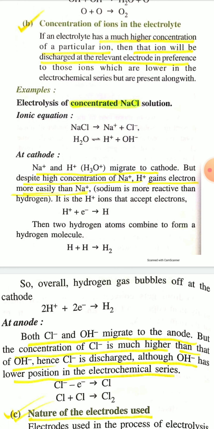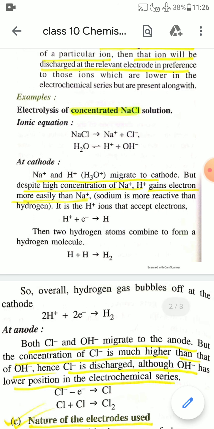Na+ and H+, or H3O+, migrate toward cathode, but as the position of H+ is lower in the electrochemical series, that means hydrogen ion, H+, will be discharged at the cathode, although concentration of Na+ is higher than H+. This is because the tendency to gain electron is much higher in case of H+ ion.